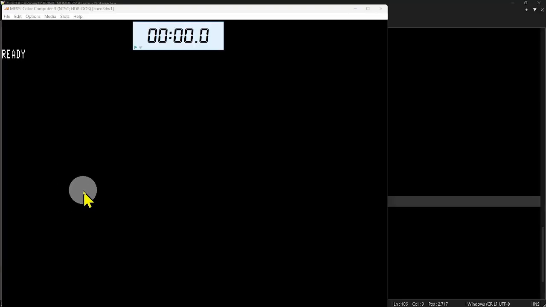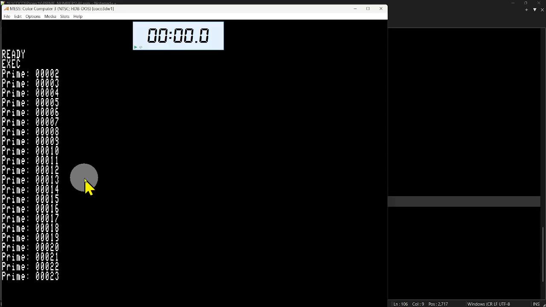Okay, let's do some testing. First thing I have is that AI program that I did. I modified it to print the screen. It didn't check to see if it was a prime or not, but it went. So I'll execute that and show you that I did get it to at least print. It thinks every number is a prime, but anyway, I did get that AI program to work.